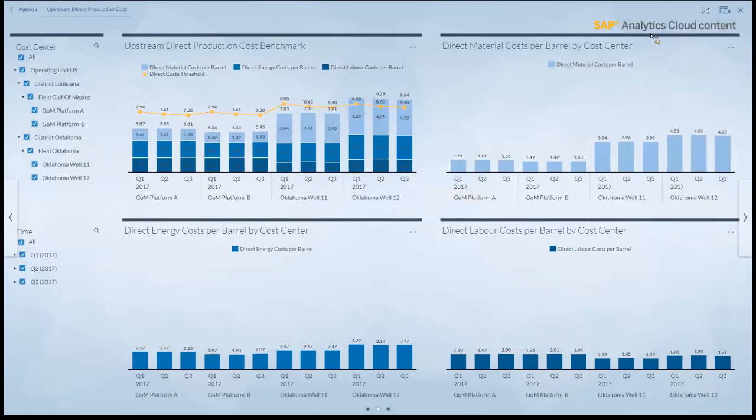And here we get a breakdown of the production costs. So we want to see the direct material costs, the direct labor costs, and direct energy costs per cost center, as over time and for different cost centers, as said. Again, here we would offer the Explorer mode to do further analysis on the data you see here.